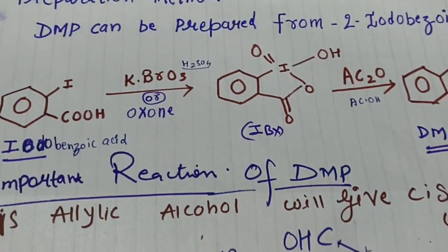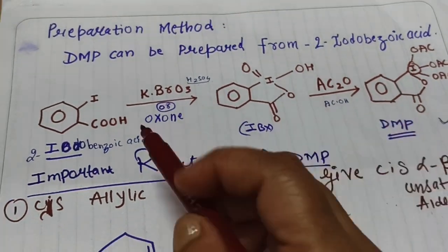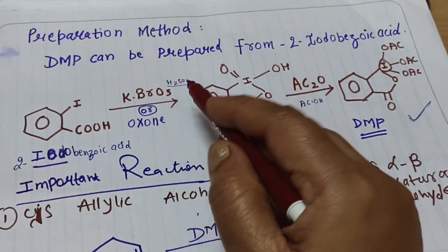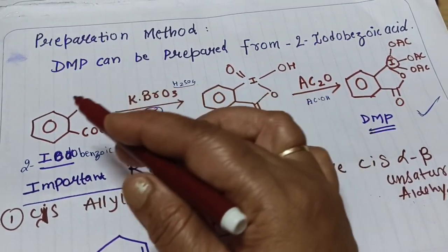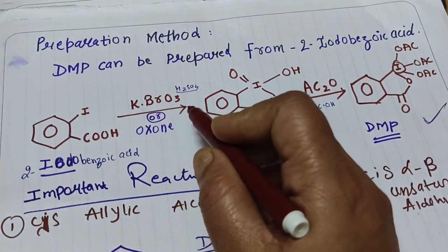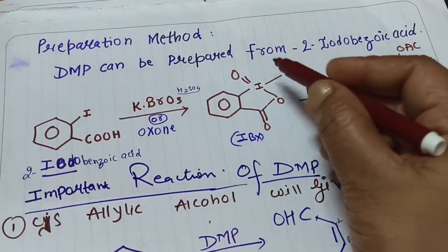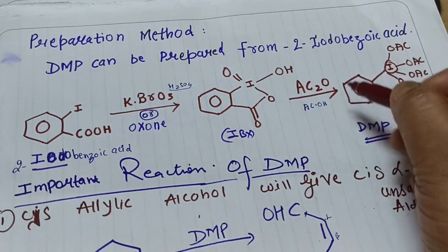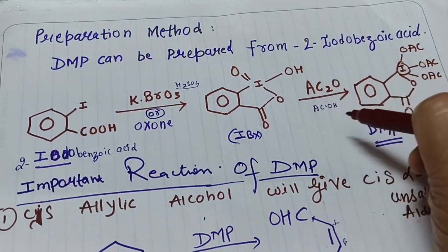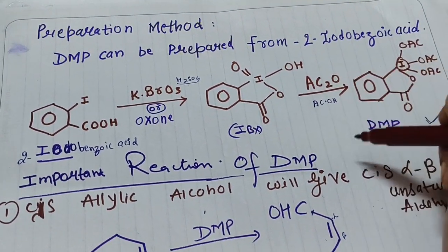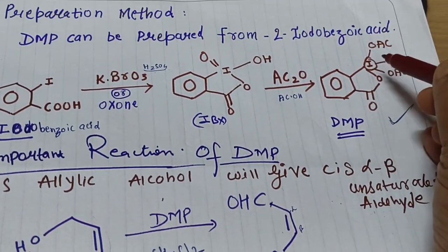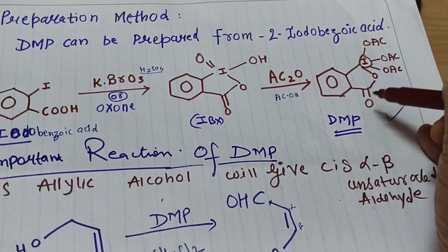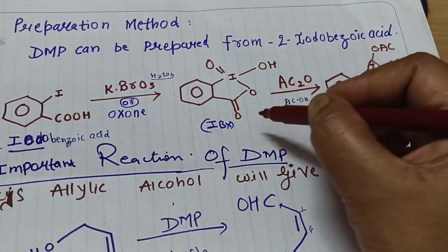So now let us see the preparation method of DMP. This is easy. DMP can be prepared from 2-iodobenzoic acid. First we are treating the 2-iodobenzoic acid in the presence of potassium bromate or oxone. So we will get IBX, and when we are treating it with acetic anhydride and also acetic acid, we will get our DMP. So you can see the structure of our DMP. Triacetoxy groups are attached here, and one oxygen, one ketone group, are here.